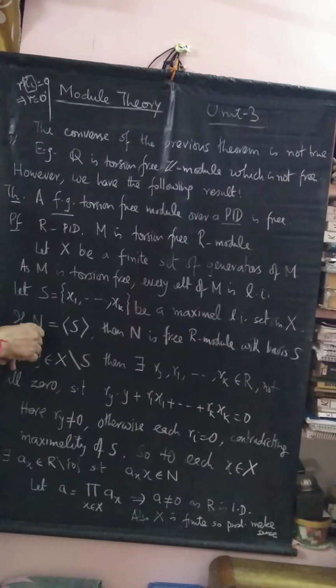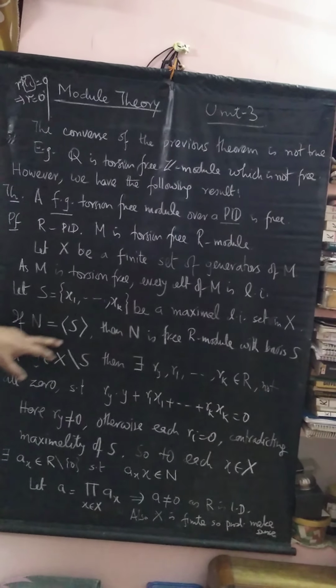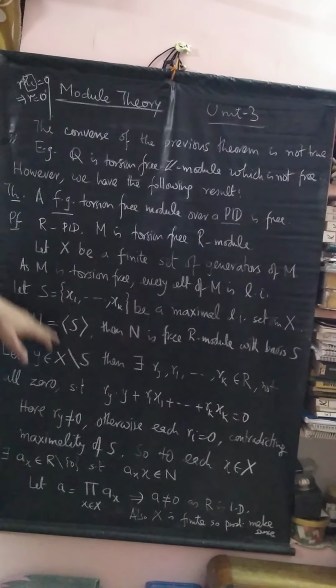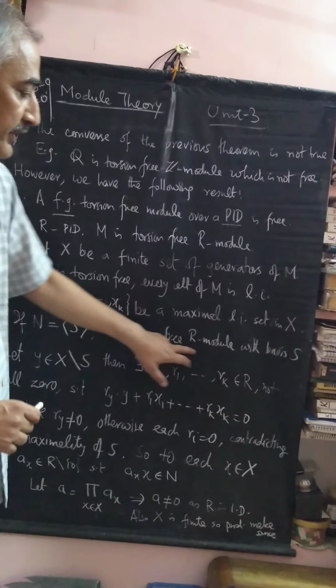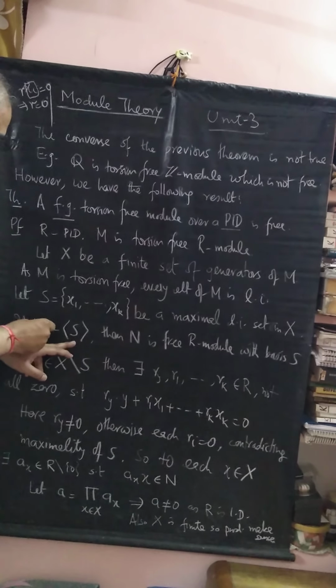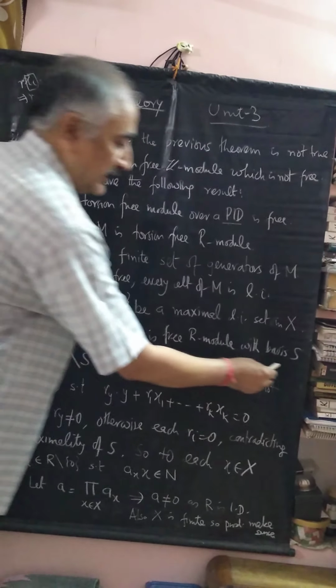So if N is the submodule which is generated by this maximal linearly independent set S, then N is a free R module with this S. Look here, it generates N and all its elements are linearly independent. So this S becomes a basis of the module N.